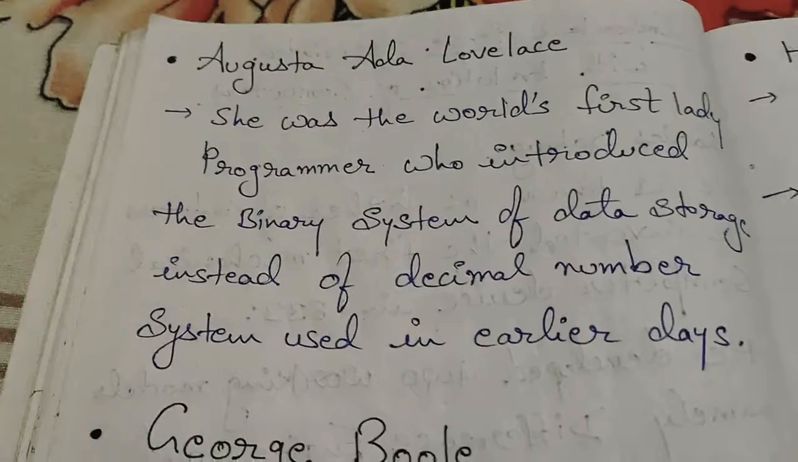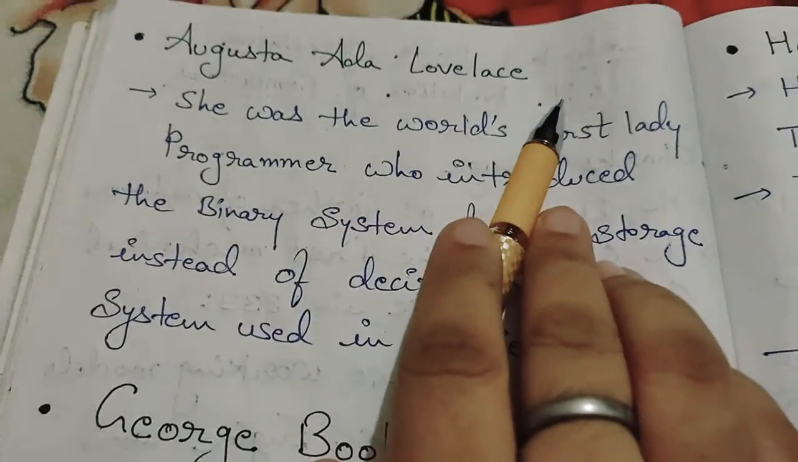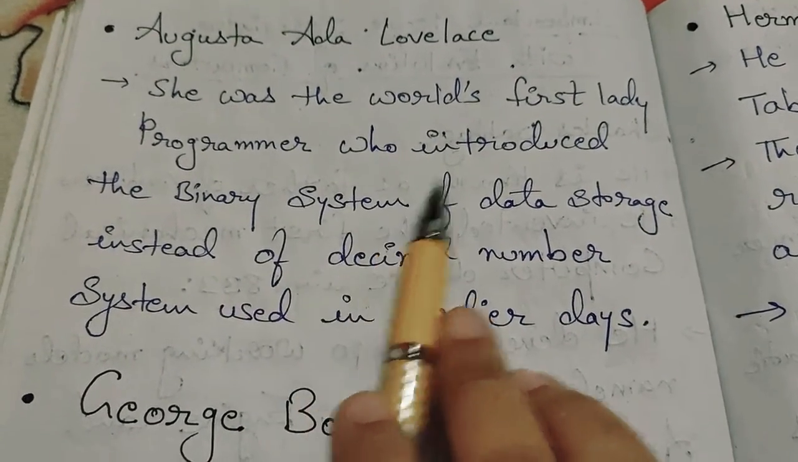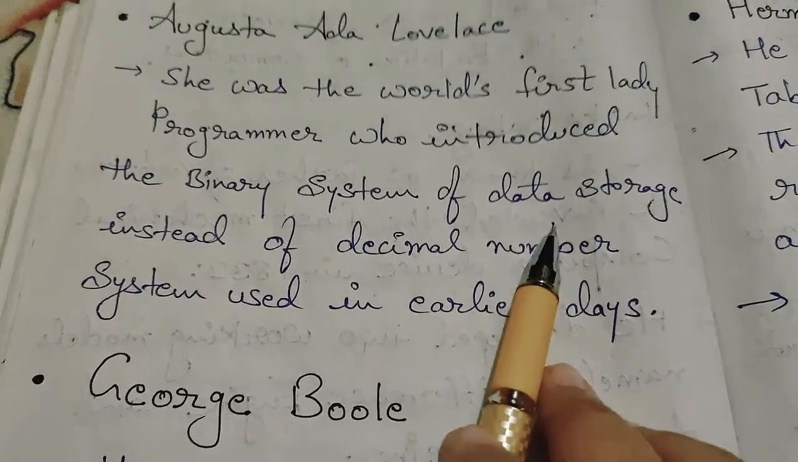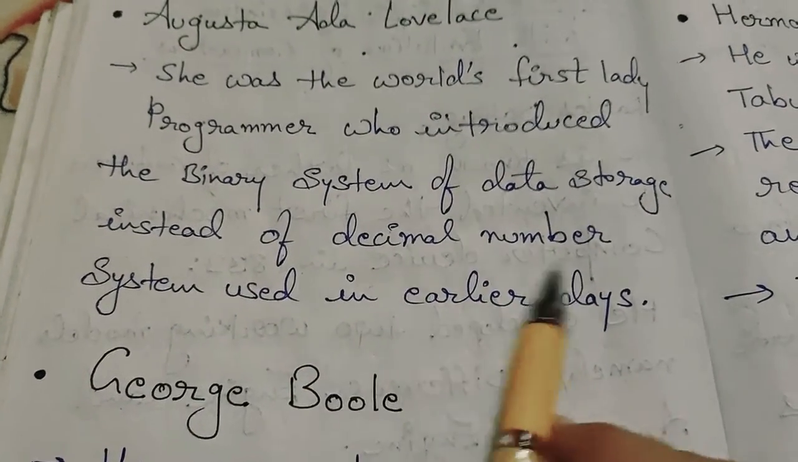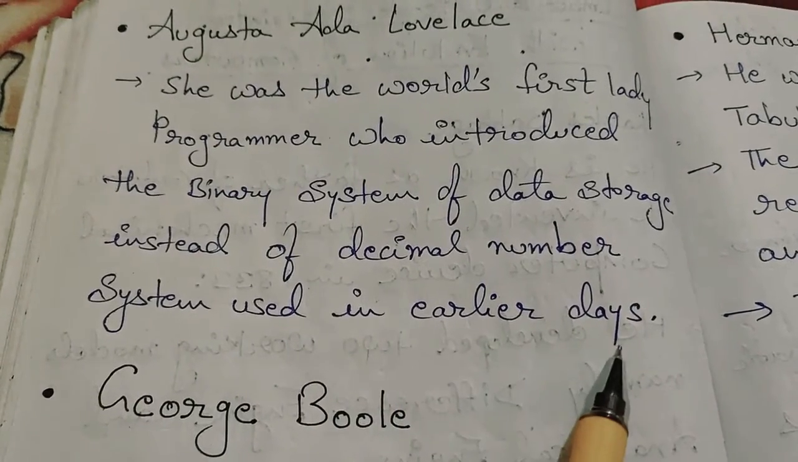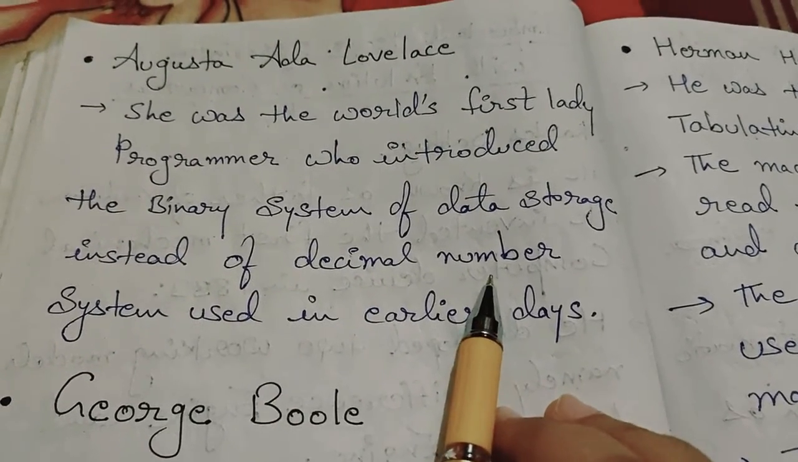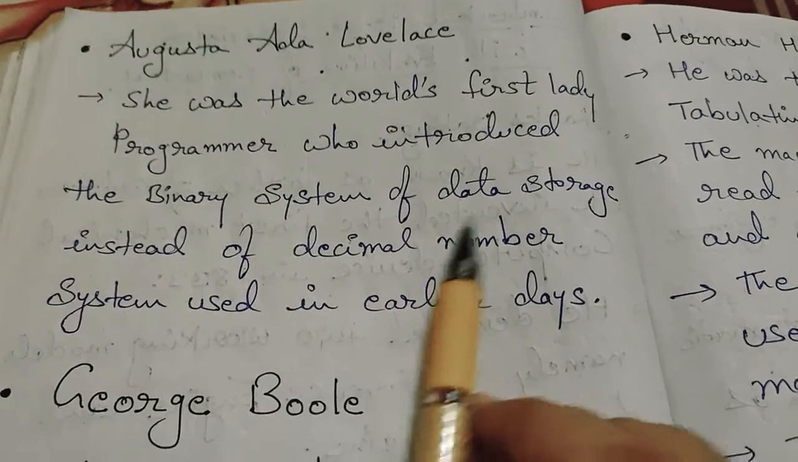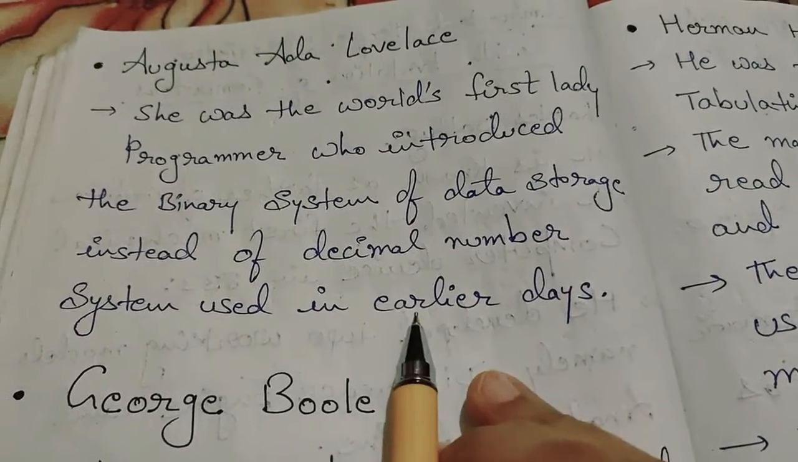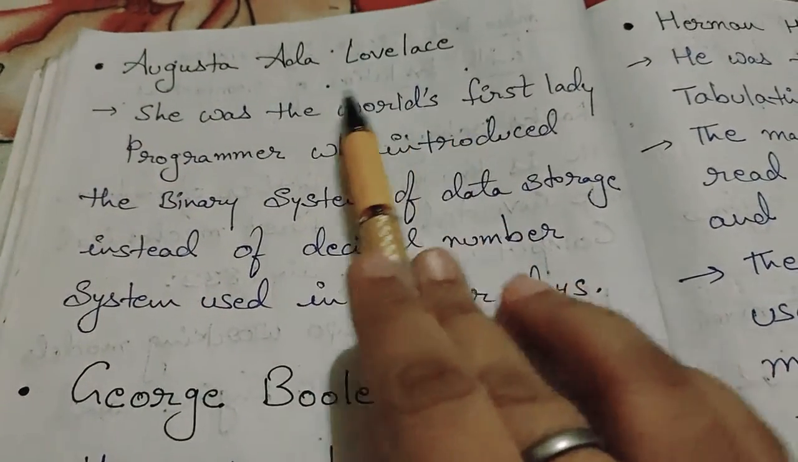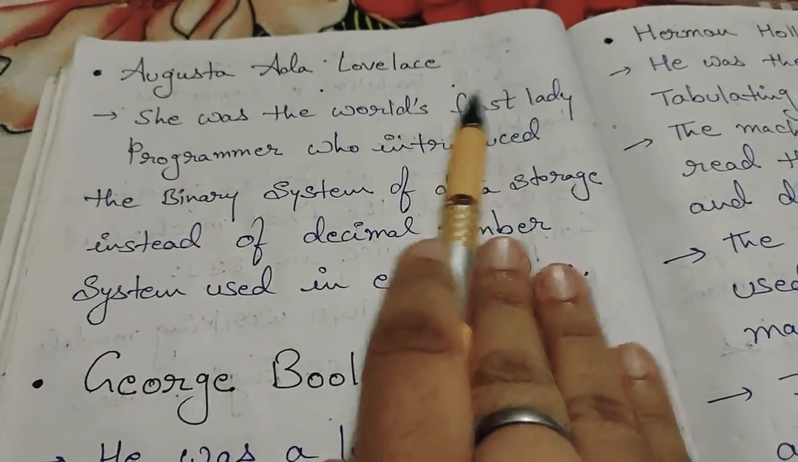The second one is Augusta Ada Lovelace. Who is she? She was the world's first lady programmer who introduced the binary system of data storage instead of the decimal number system used in earlier days. In next chapter, we will learn more about the binary system. Now you only have to read about Augusta Ada Lovelace.